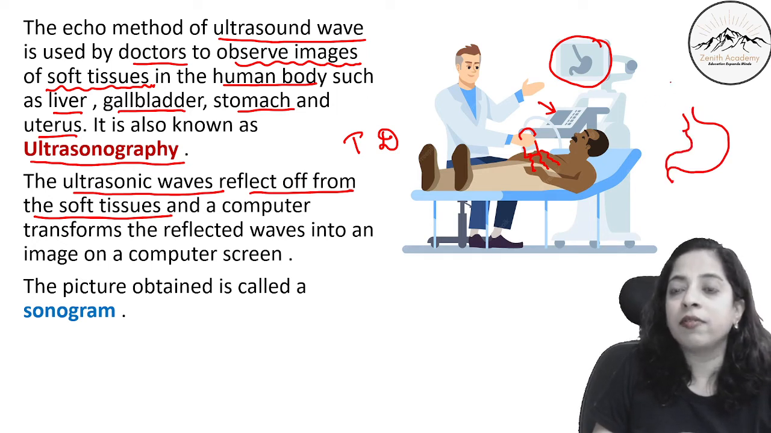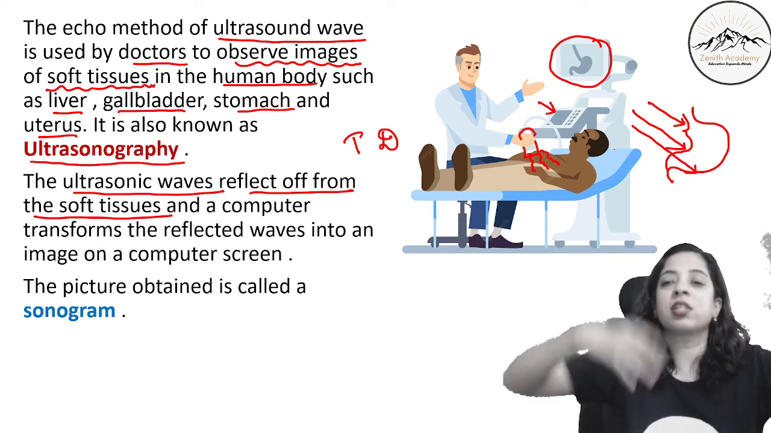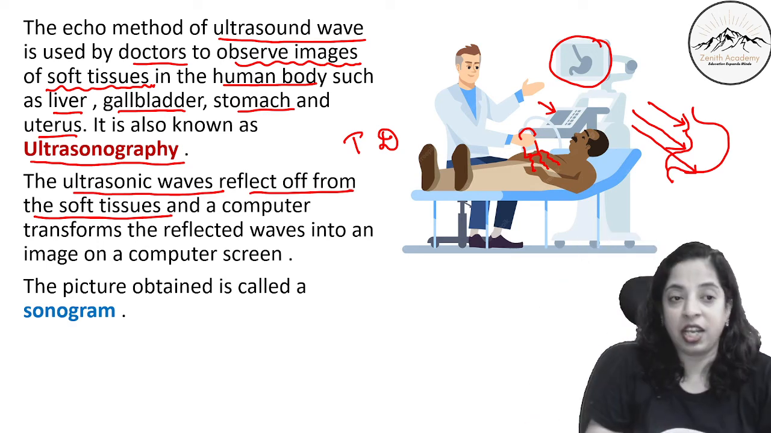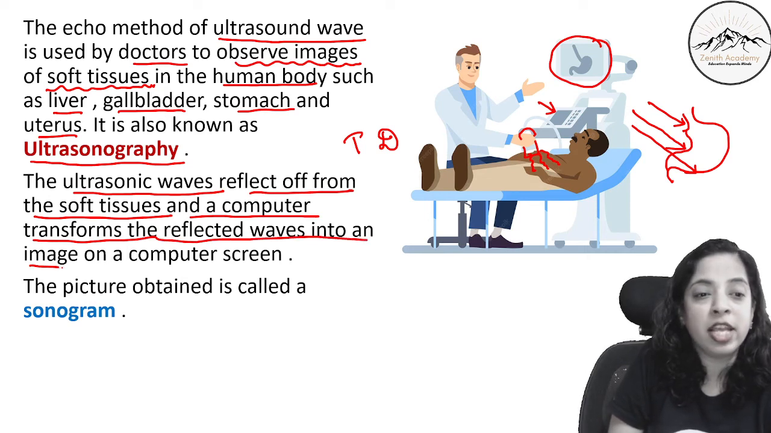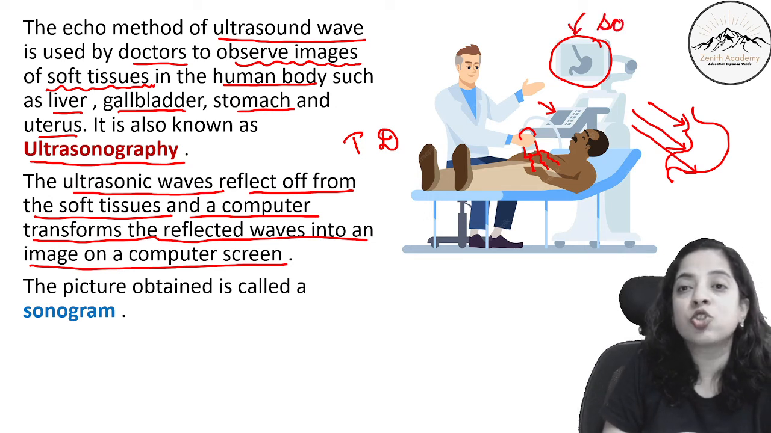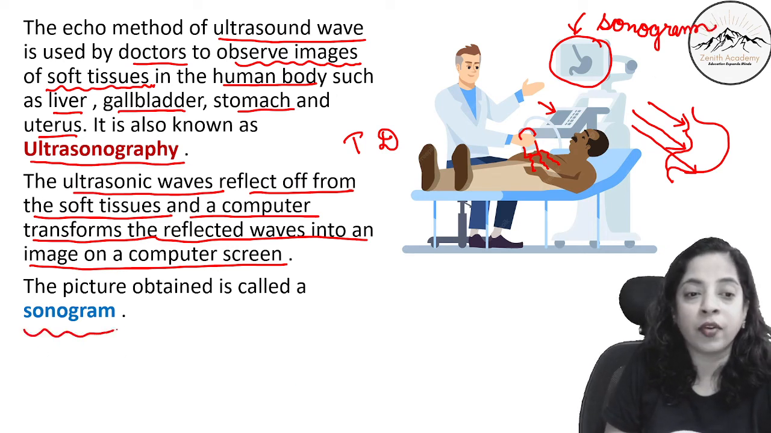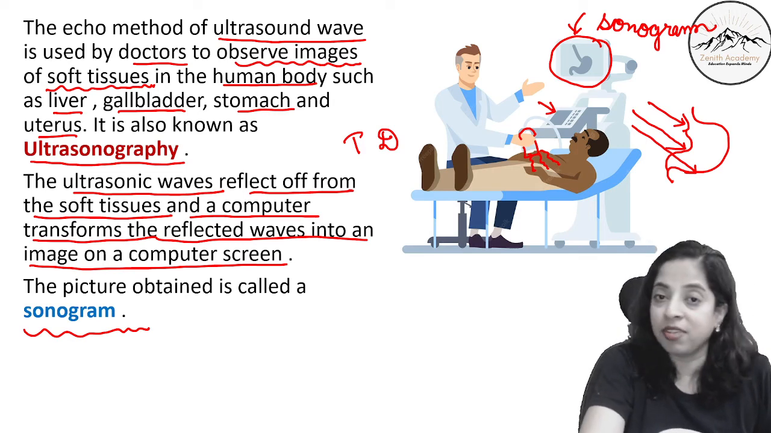different sound waves are falling onto it. This sound wave will travel more, this sound wave will travel less and come back immediately. This sound wave on striking this will take more time. So according to the time taken by different sound waves, an image is created. Ultrasonic waves reflect off from the soft tissues and a computer transforms the reflected waves into an image on a computer screen, and this picture which is obtained is known as a sonogram. Okay, sonogram. This technique is known as sonography or ultrasonography.